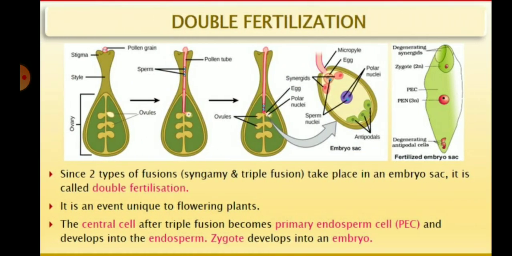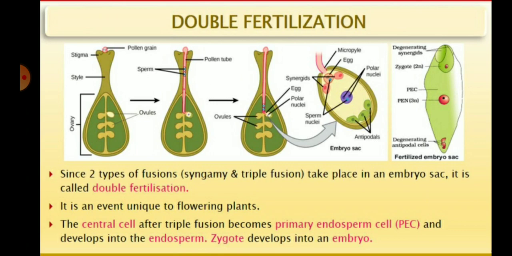So children, syngamy and triple fusion take place in the embryo sac. Where is this whole process occurring? This process occurs in the embryo sac, so it is called the double fertilization process, and it is present only in angiosperms, meaning all the flowering plants.